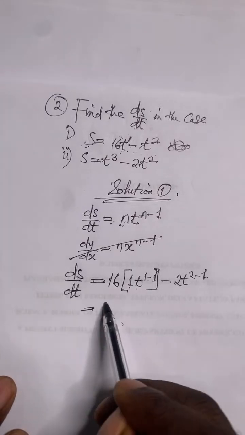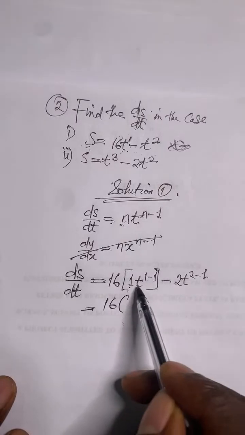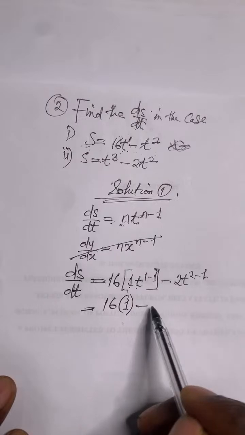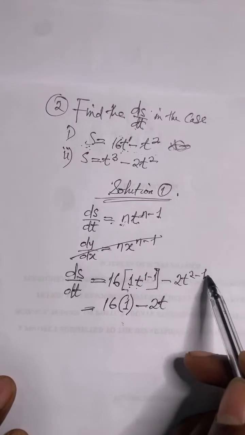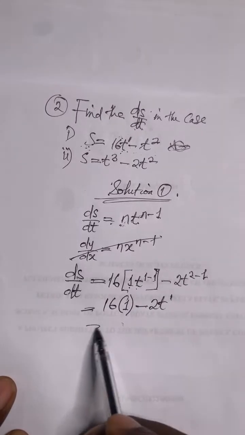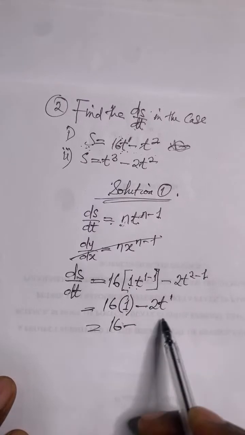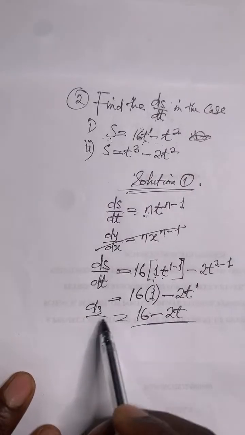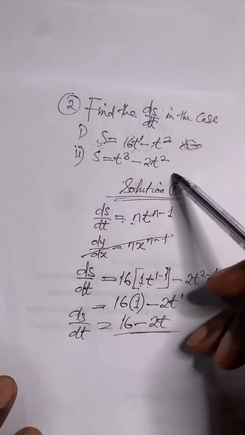Okay, they say 1. So you have 16 into, since t raised to the power of 0 is 1, 1 times 1 is 1, minus 2t raised to the power of 2 minus 1, which is 1. So finally we have 16 times 1 is 16, minus 2 times t, which is 2t. So this is the value for ds over dt. Have you gotten the answer for this?